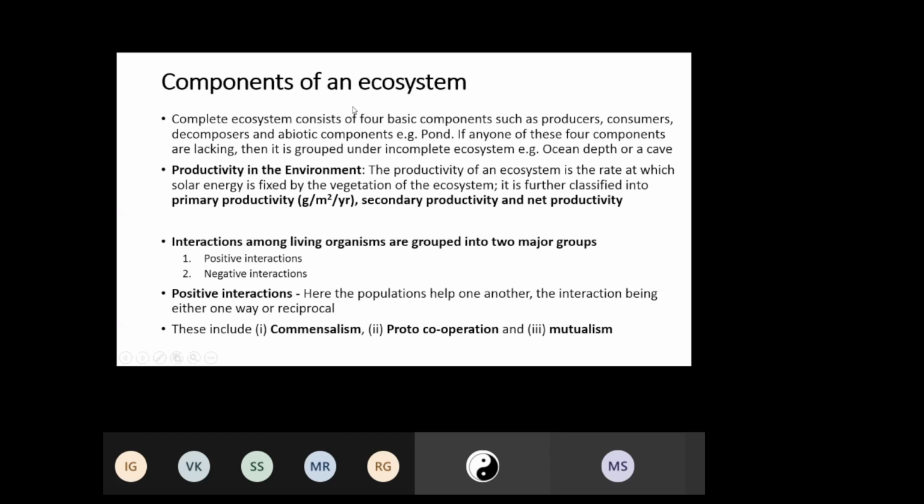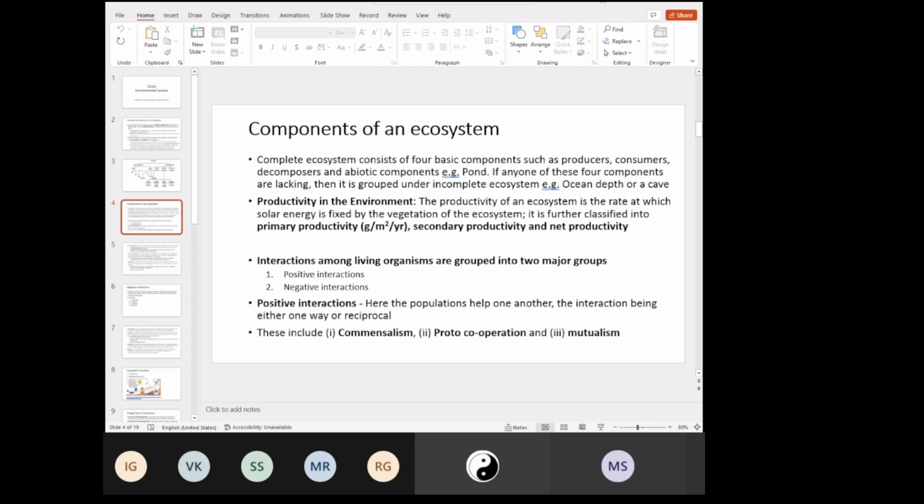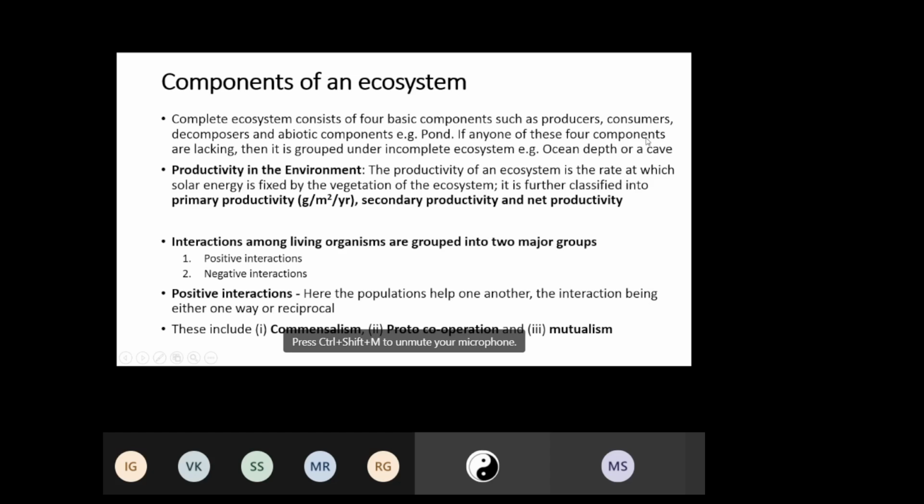Now, a complete ecosystem will consist of four basic components. Biotic, within which we have producer, consumer, and decomposer, and abiotic. For example, you can consider this example of a pond. Now, if any one of these four components is missing, then it would be called an incomplete system or dysfunctional system. For example, you can think of ocean depth or a cave.